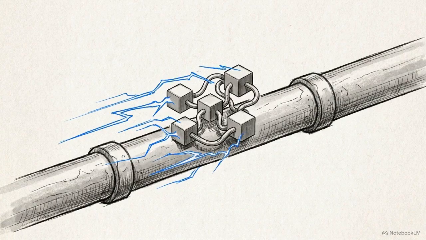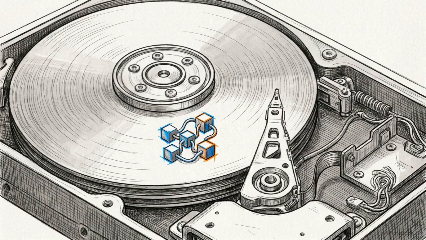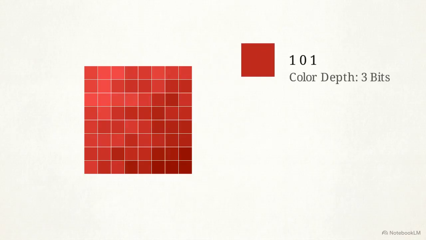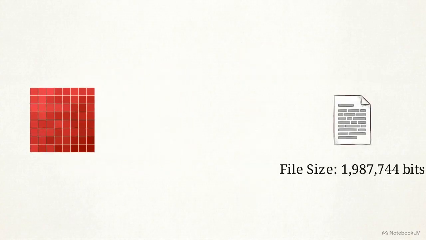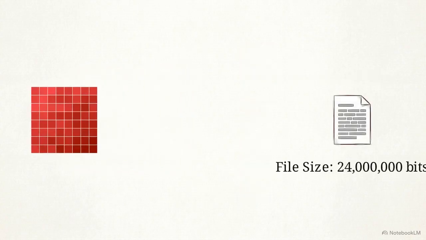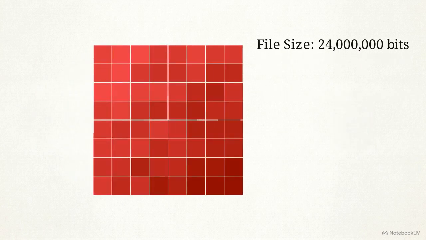A smaller file transfers faster and requires less storage space on the receiving end. This diagram shows a grid of image pixels. To display color variations, each pixel requires a specific color depth. Storing just 8 possible colors requires 3 binary bits per pixel. Multiply that across a high-definition photograph, and the file size increases significantly.